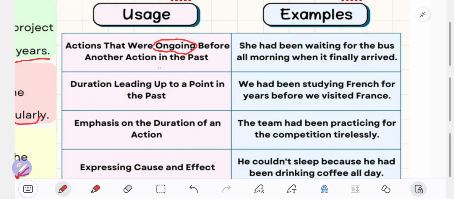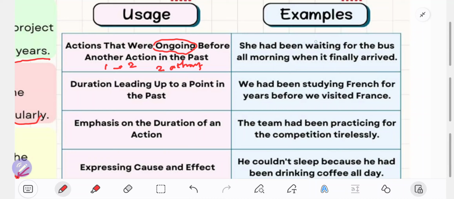So in here there are two actions, and you do the first action before the second action comes. For example, she had been waiting for the bus all morning when it finally arrived.